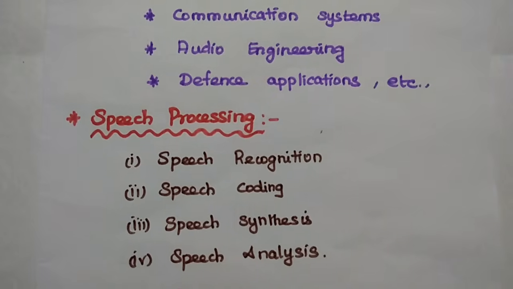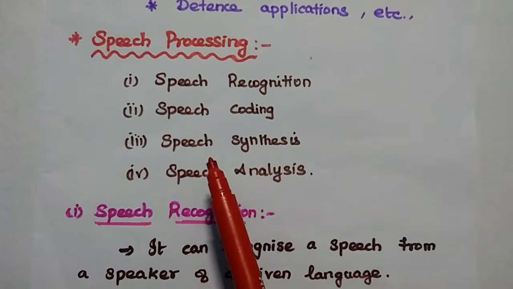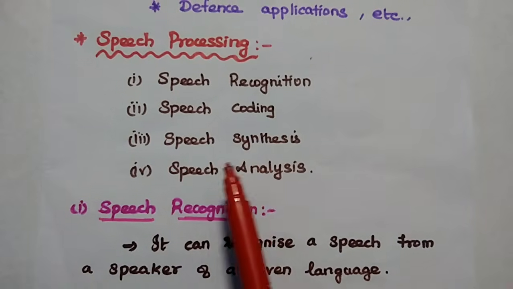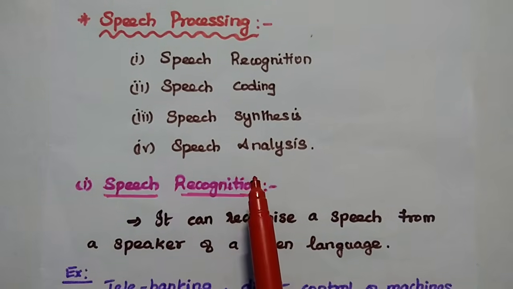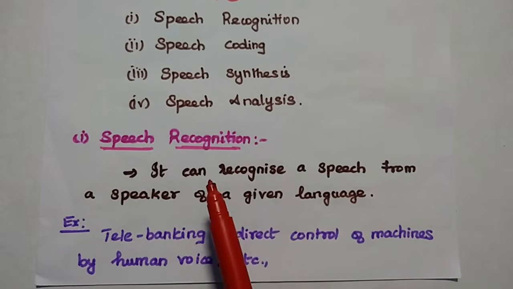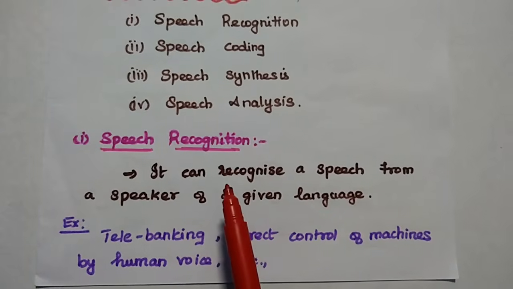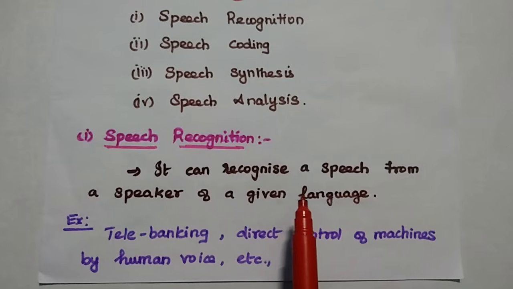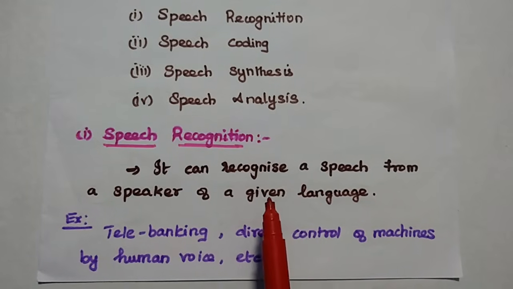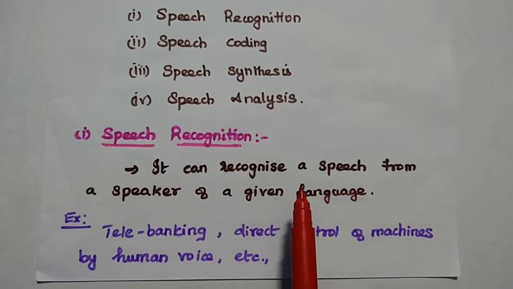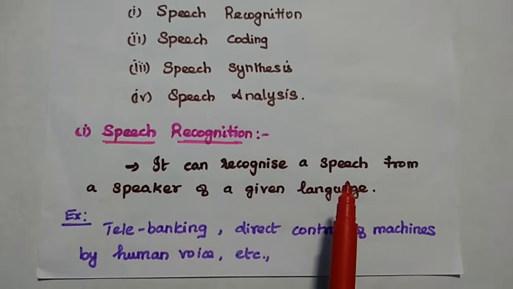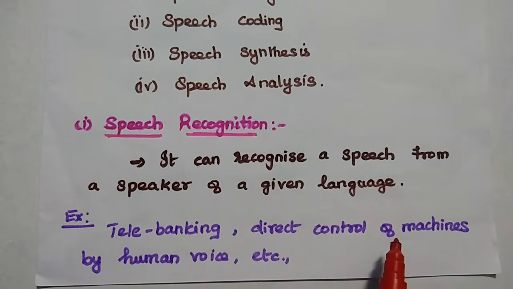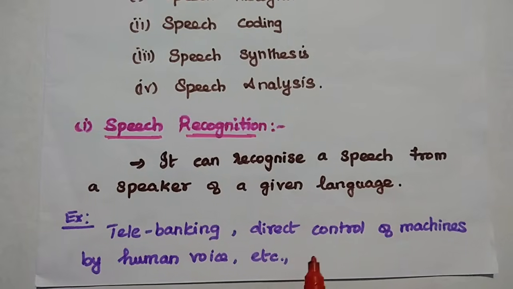Let's start with speech processing. There are four main areas: speech recognition, speech coding, speech synthesis and speech analysis. Speech recognition is a digital system which can recognize speech from a speaker of a given language. So we can easily recognize the voice message from the owner of the system. Examples: telebanking, direct control of machines by human voice, etc.